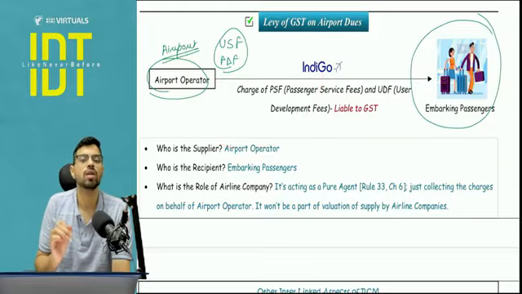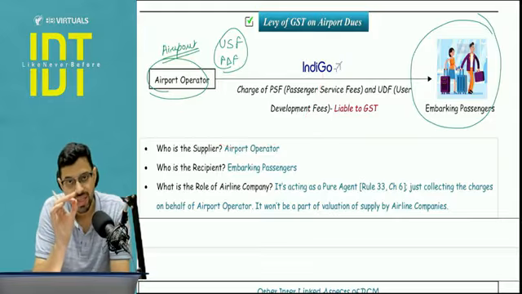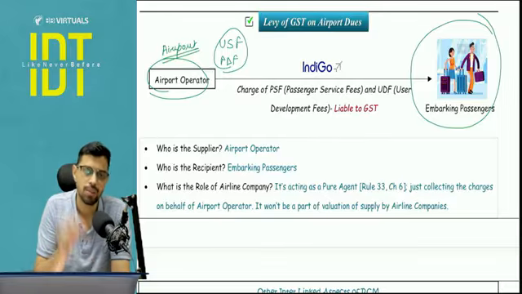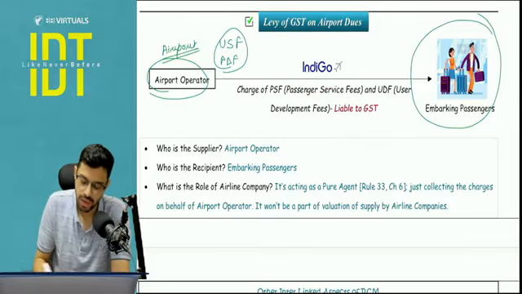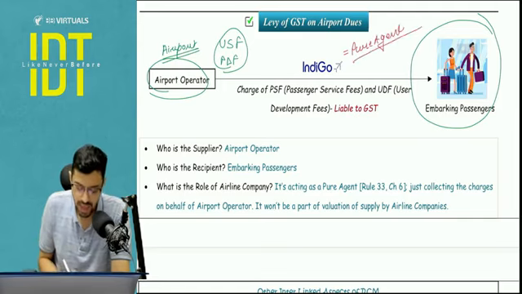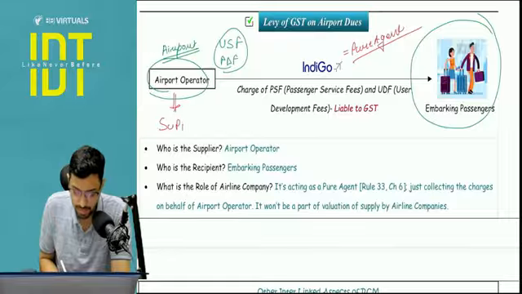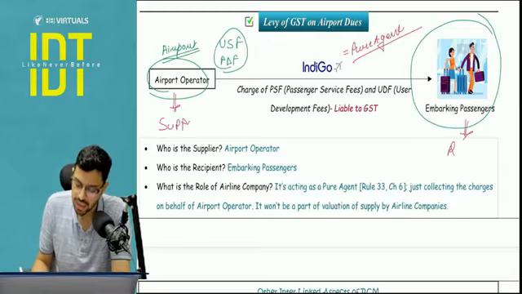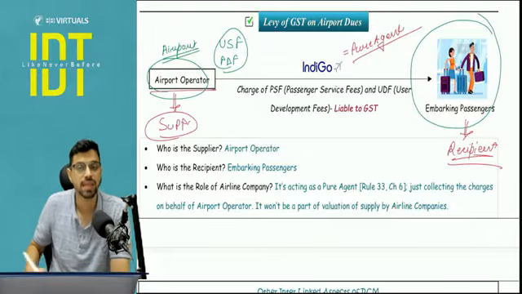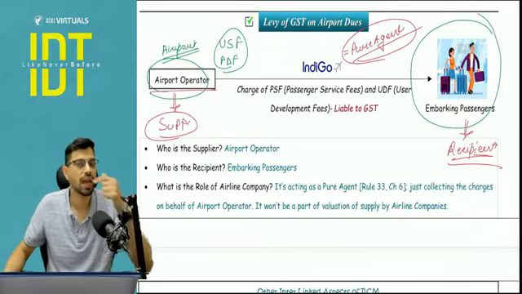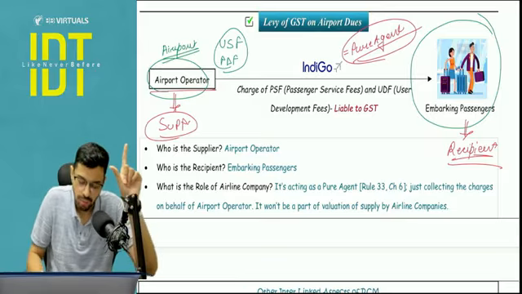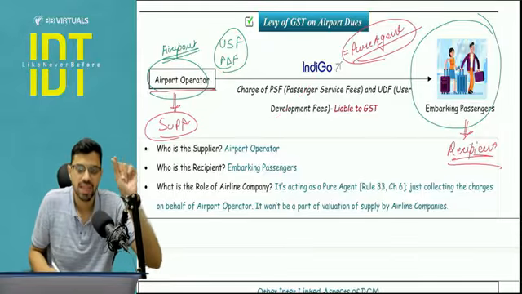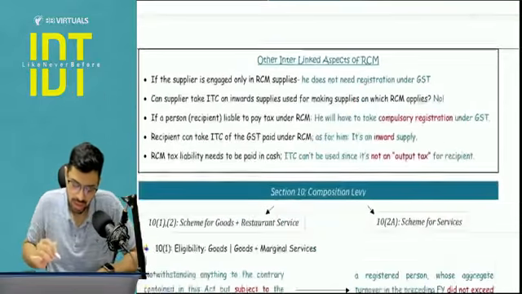Now the question comes: who is the supplier of the service, who is the recipient of the service, and what is the role of Indigo? So pay attention, everyone. Indigo is merely acting as a pure agent, nothing else. Airport operator is the supplier here, and embarking passengers are the recipient here. Is this clear? Embarking passengers are the recipient, airport operator is the supplier, and Indigo is acting as a pure agent. They are not going to apply GST on this amount that they are collecting on their behalf. The GST liability will be on the airport operator. I hope this is clear.